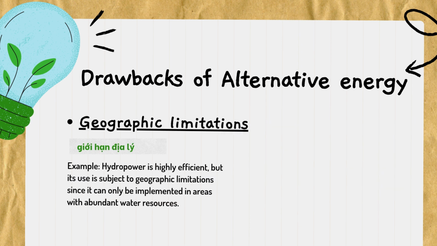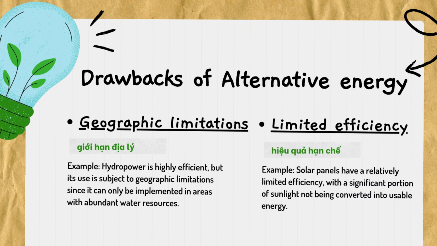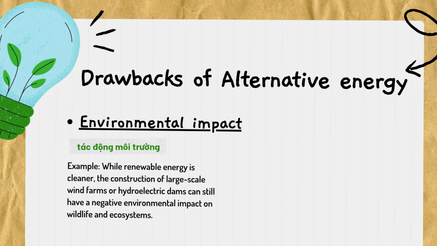Geographic limitations. Example: hydropower is highly efficient, but its use is subject to geographic limitations since it can only be implemented in areas with abundant water resources. Limited efficiency. Example: solar panels have a relatively limited efficiency, with a significant portion of sunlight not being converted into usable energy. Environmental impact. Example: while renewable energy is cleaner, the construction of large-scale wind farms or hydroelectric dams can